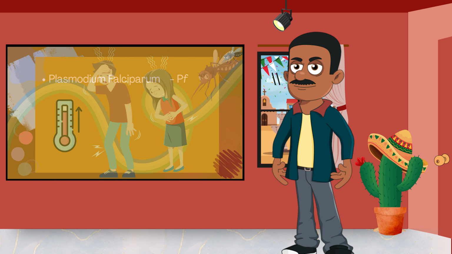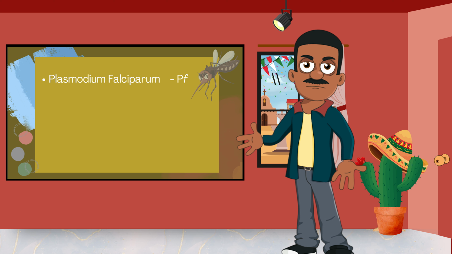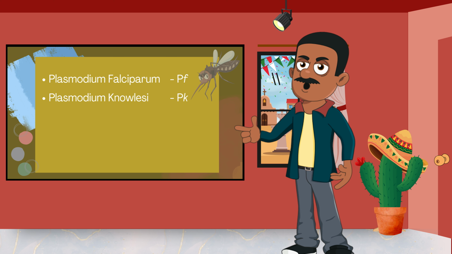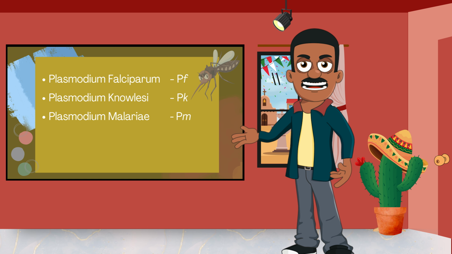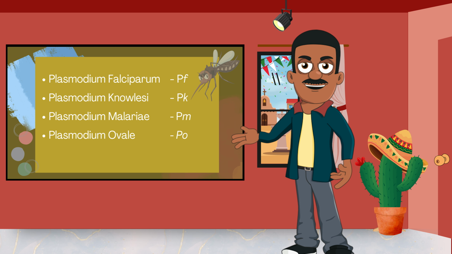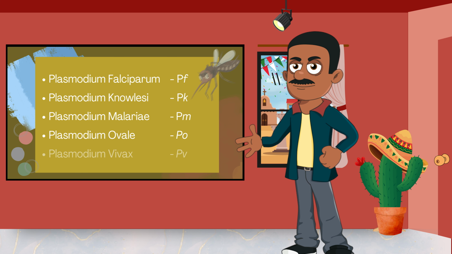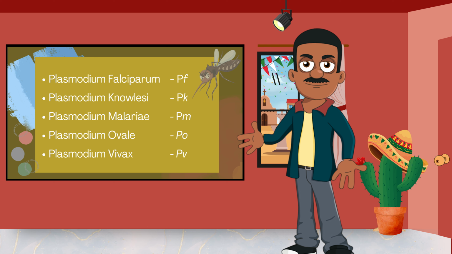They are Plasmodium falciparum, which is also called PF malaria, Plasmodium knowlesi, which we can call PK malaria, Plasmodium malariae, or PM malaria, Plasmodium ovale, which is PO malaria, and lastly, Plasmodium vivax, which is also known as PV malaria.